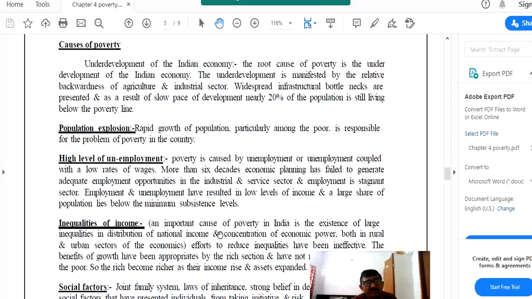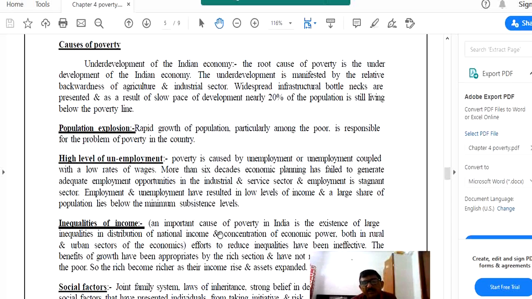Why does poverty generate in this way? Because the people who have 80% of the national income are very few in the country, and they use their money maybe according to their own purpose, whereas the people who get only 20% out of the national income depend on the rich people for the fulfillment of their requirements, or for jobs or other facilities. So inequality of income is also responsible for it.